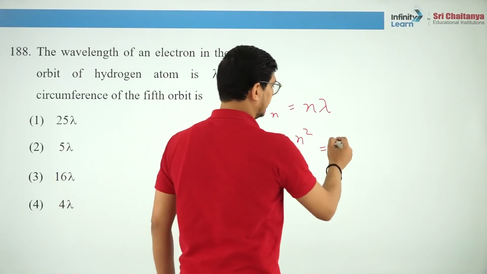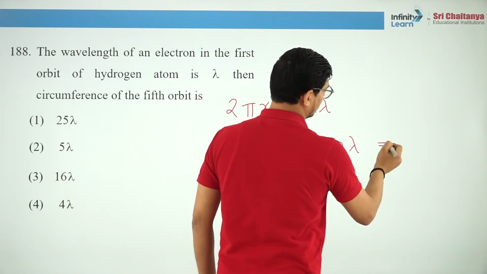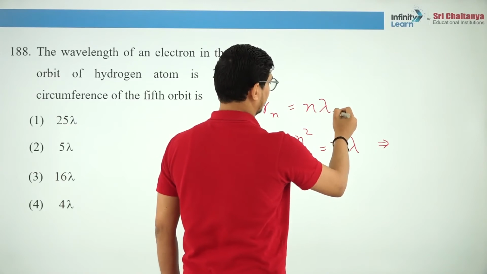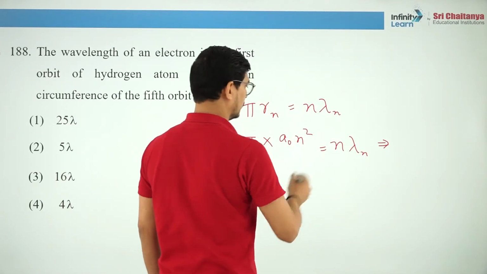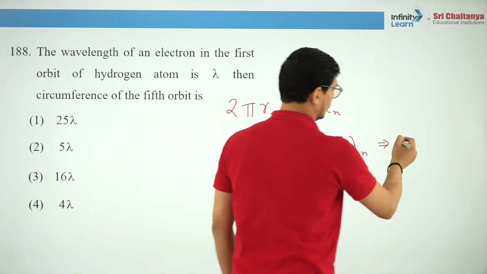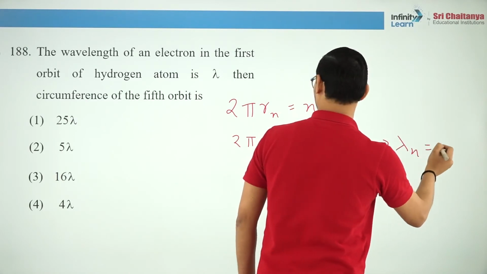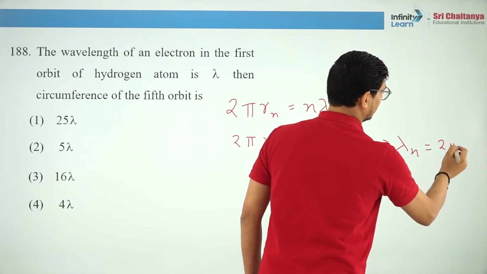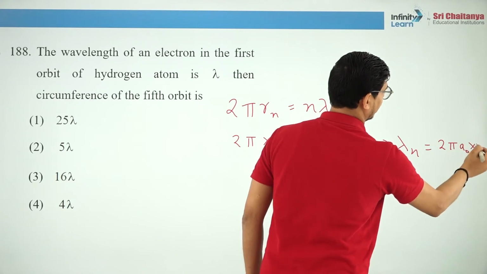Then n lambda. To make it clearer, n can be cancelled out, so lambda n will be equal to 2 pi a naught multiplied by n.